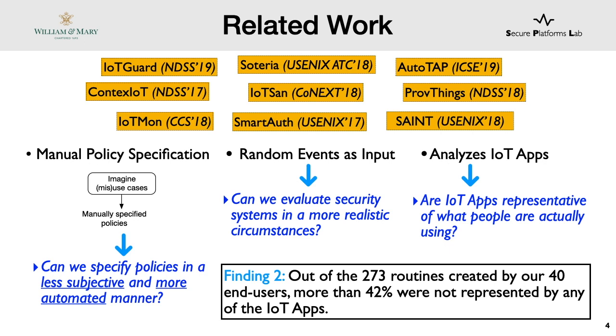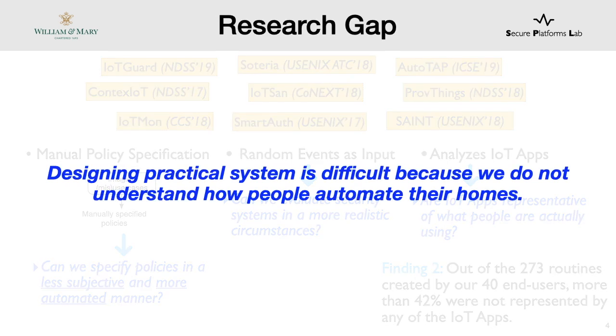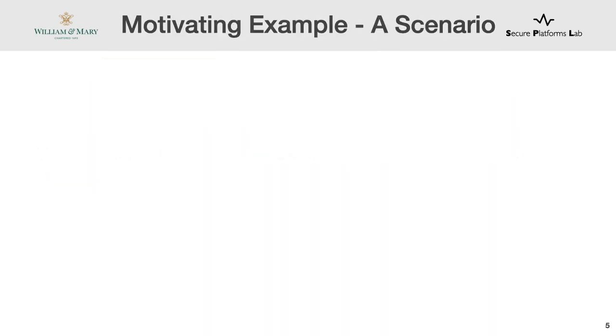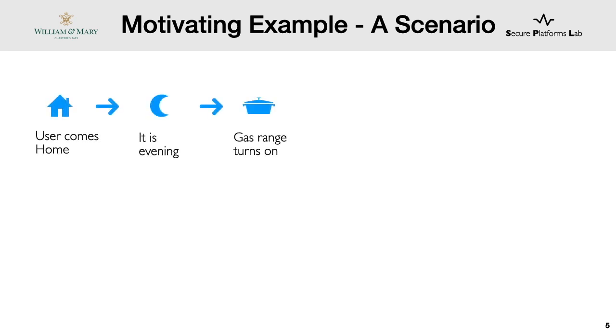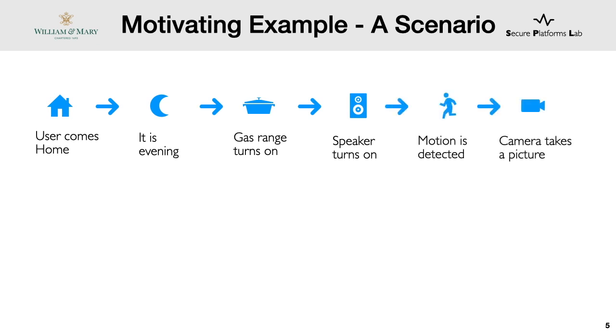So all these takeaways from the prior work point to one critical gap. And that is, designing practical systems is difficult because we do not understand how people automate their homes. Let's say we had such an understanding. Let's assume we had scenarios that described what happened in the home. Let's call these home automation scenarios. In this scenario, the user comes home, it's evening, so the user turns on the gas drains, plays some music, motion is detected, and the security camera takes a picture.